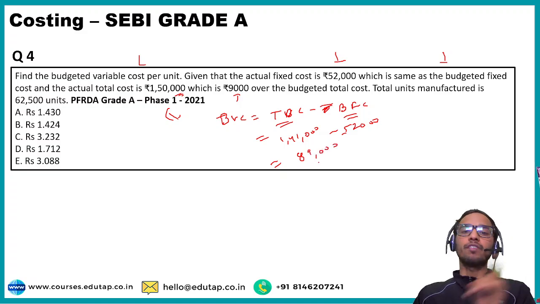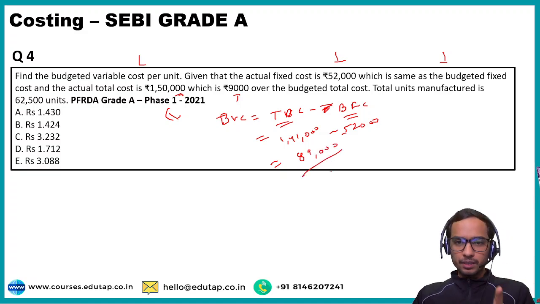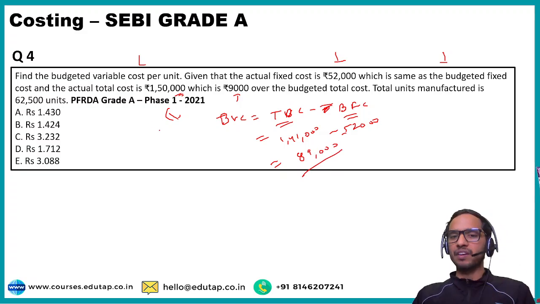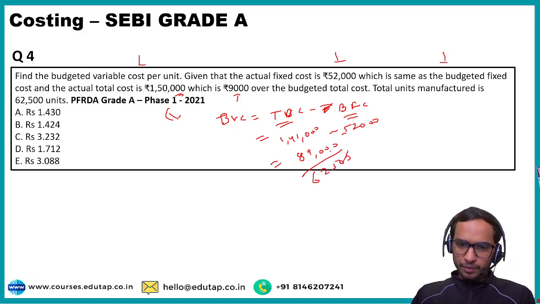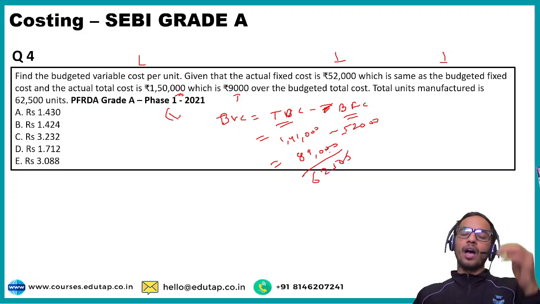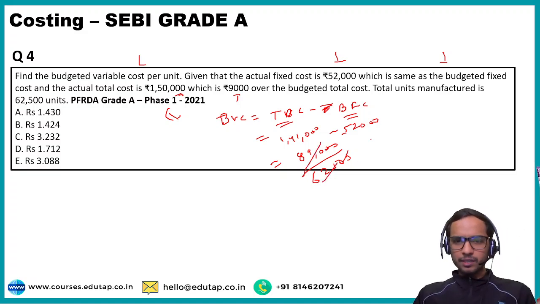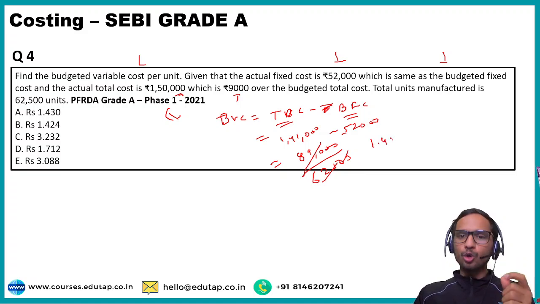So it is a total variable cost. So you have to divide it by how many units? Units is given to you as 62,500. So you are going to divide it with 62,500, right? And you have 890 divided by 625. So it will be approximately more than 100%. So 1.4 something, 4 2 or 3. It will be something 4 or 3, right?